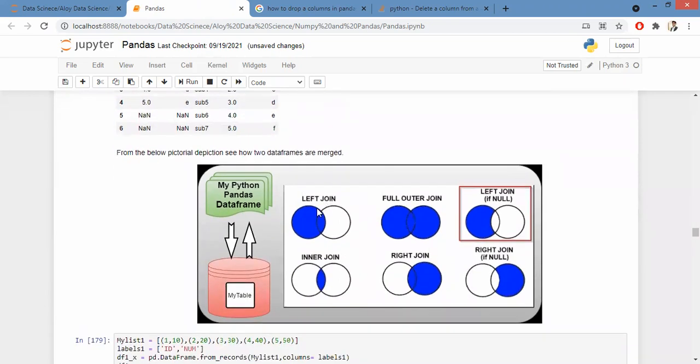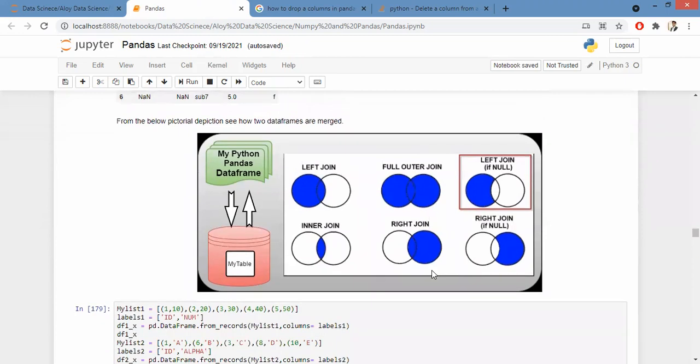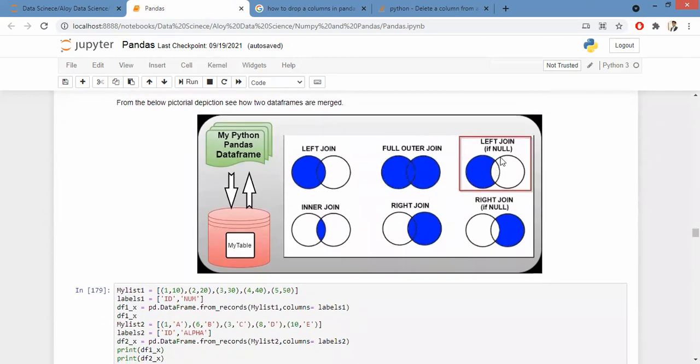You have your left join, you have your right join. There are two more joins, that is left join if null value, that is only the left, which is nothing but A minus A intersection B, and this is nothing but B minus B intersection A. Are you guys with me?